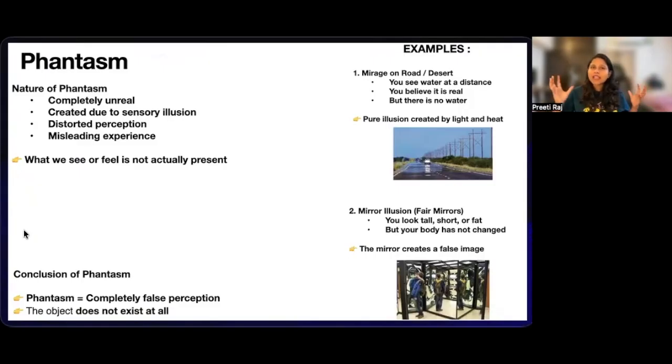The distorted images also: when you go to a fair, sometimes you look tall, sometimes short, at times fat, at times thin, but our body has actually not changed. The mirror creates a false appearance in front of you. Again, that is phantasm. Phantasm is a completely false perception created by the senses. The object is not truly present there, but the senses have deceived us. It is a pure illusion that we see in front of us. There is apparent likeness, resemblance, a similar kind of appearance, but it is not real.